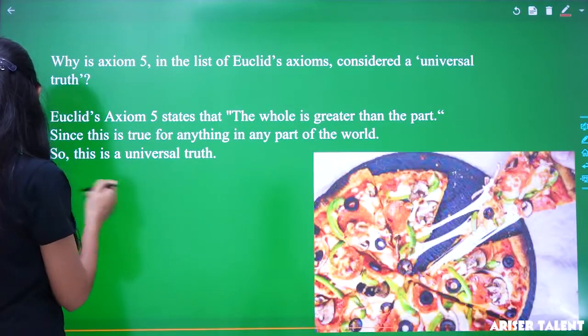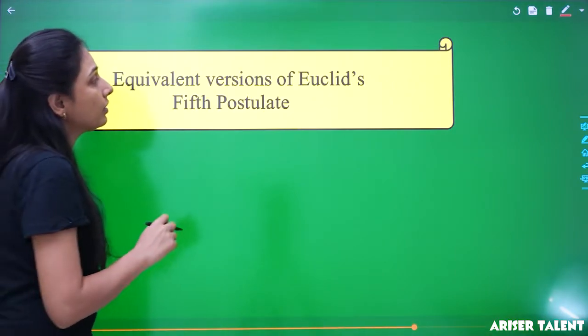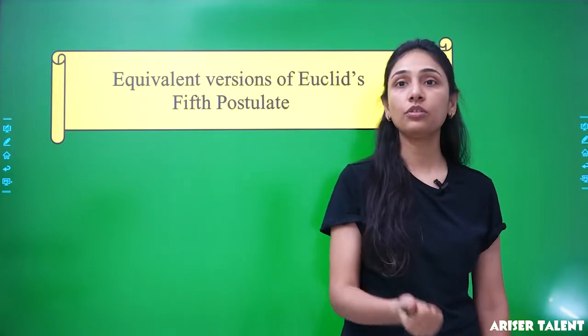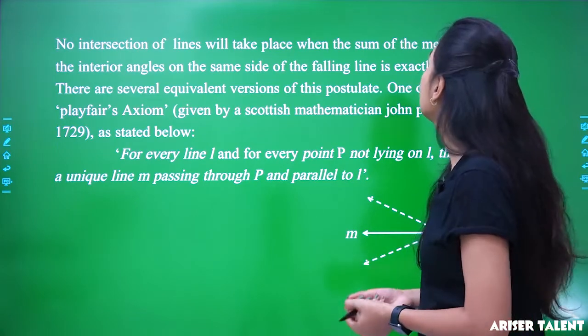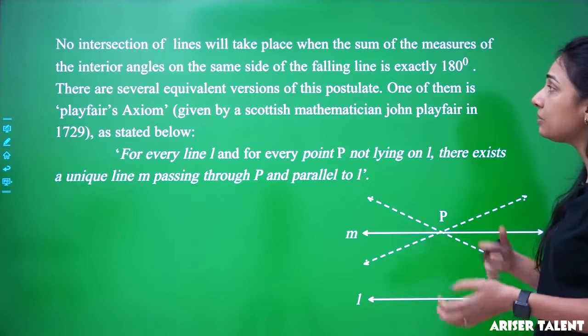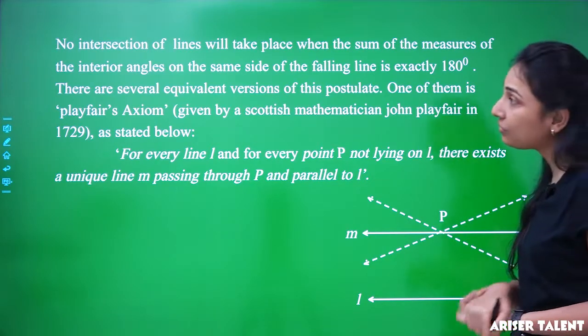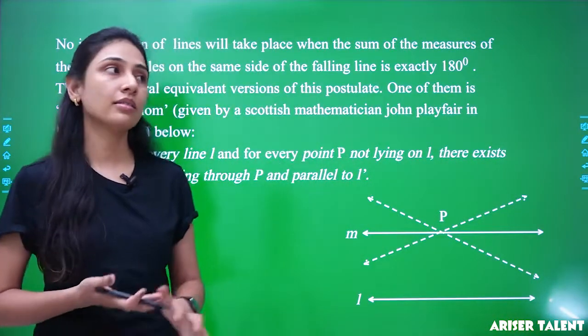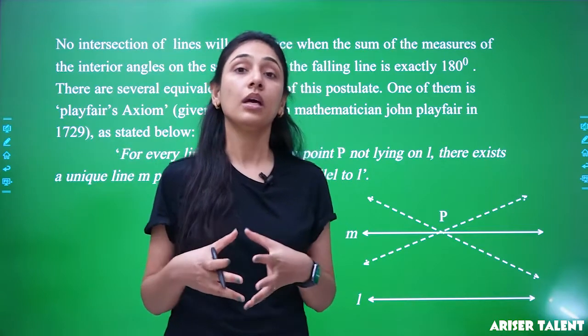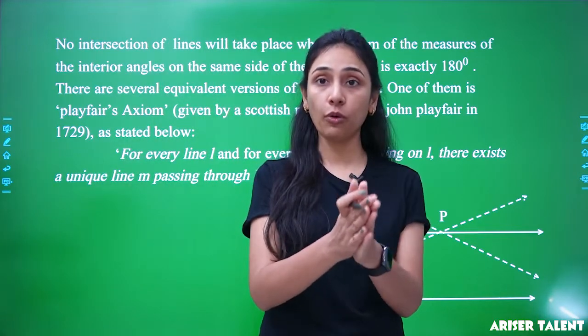Now, moving to our next topic, that is equivalent versions of Euclid's fifth postulate. I've told you when we were discussing the postulates of Euclid that the fifth one is going to be a very important postulate, and you are going to have some questions based on it. Let's have this: no intersection of lines will take place when the sum of the measures of the interior angles on the same side of the falling line is exactly 180 degrees. Now there are many versions of Euclid's fifth postulate. You can say that many versions are based on Euclid's fifth postulate, right?